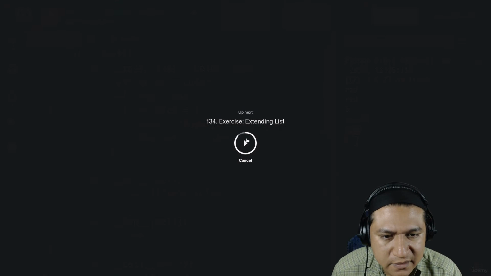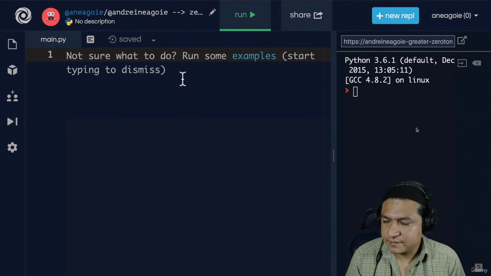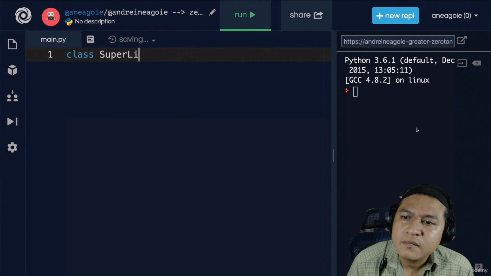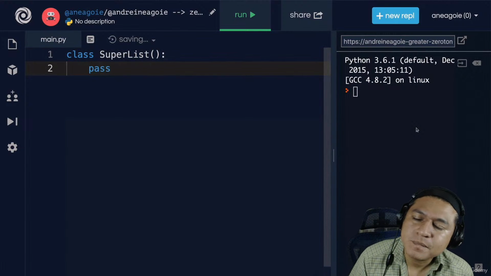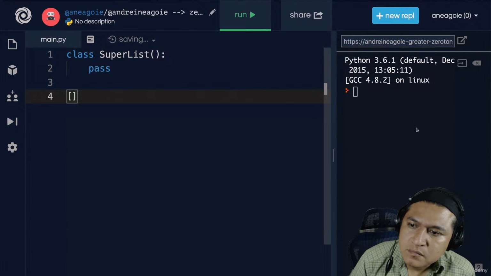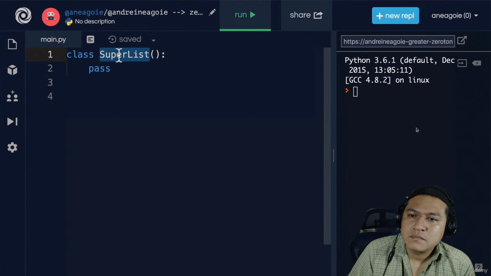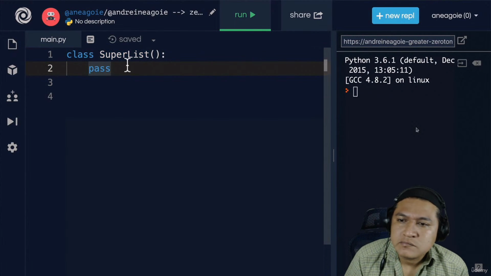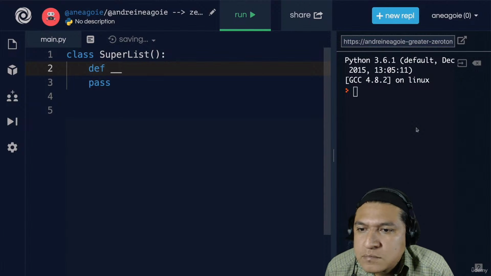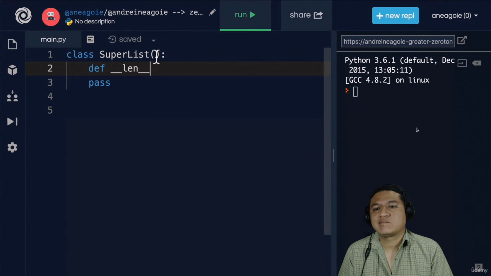Extending list. Okay, let's see. I have a fun little exercise for you. I want you to create a super list using the class SuperList. Now in here, I want you to add code that allows us to have, just like we have a list in Python, allows us to access through index, through any way that a regular list allows us to use it. But the only difference is that the SuperList is going to have a special dunder method. Let's say that when we do length, so when we define dunder length, we're going to modify it and we're going to have it return no matter what 1,000.